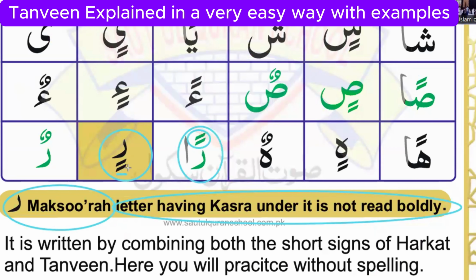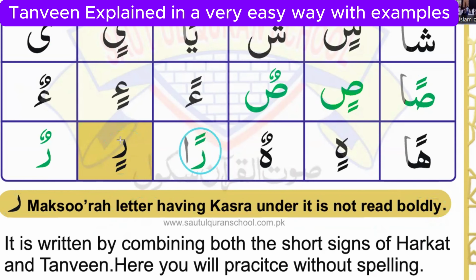Meaning if there is double kasra, if there is a standing kasra, if there is kasra, that will be not bold. Okay? We will read it like ran, rin, run. Bold, bold, normal. I hope you got the point.